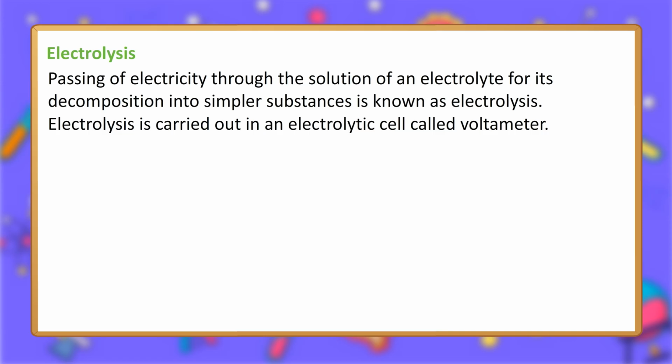Electrolysis. Passing of electricity through the solution of an electrolyte for its decomposition into simpler substances is known as electrolysis. Electrolysis is carried out in an electrolytic cell called a voltameter.